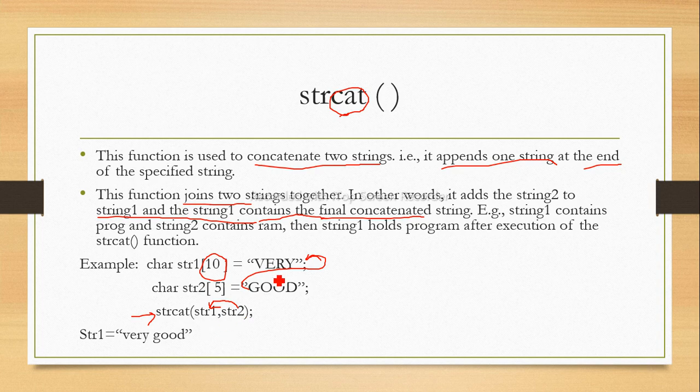So string 1 has "very", and string 2 has "good". At the end, string 1 will have "very good". Why? Because the content of string 2 will get appended to string 1. Append means they will be joined.